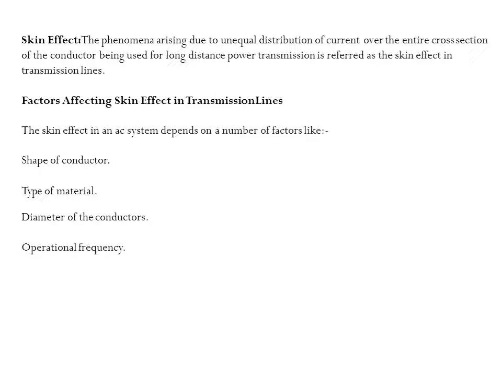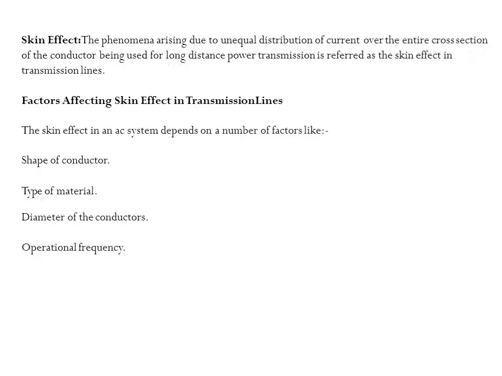This particular trend of an AC transmission system to take the surface path for the flow of current, depriving the core, is referred to as skin effect in the transmission line.